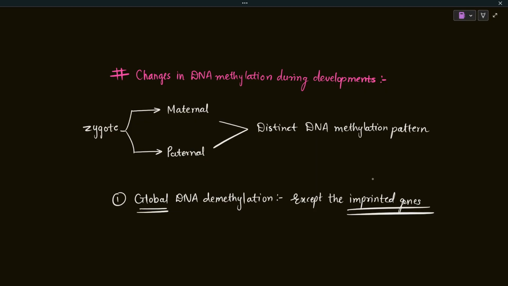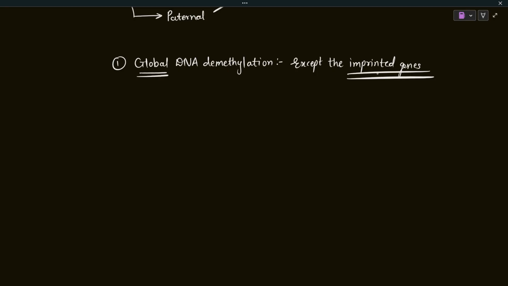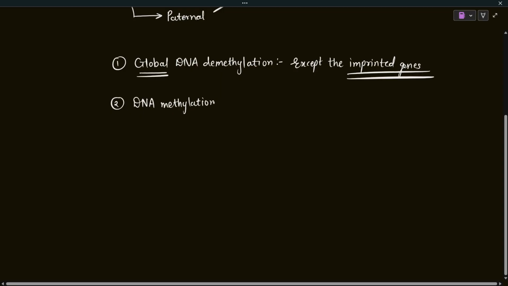So except those imprinted genes, all of the methylation marks are reset. And for resetting, the first event that the zygote has to undergo is global demethylation. The demethylation occurs throughout the genome except the imprinted genes. This is an important point. After that, the embryo resets its genetic program, and that is why the second event that is going to happen is the re-establishment of DNA methylation.